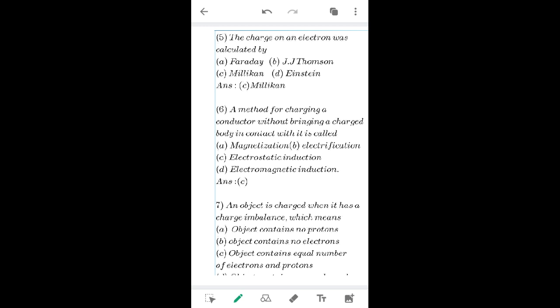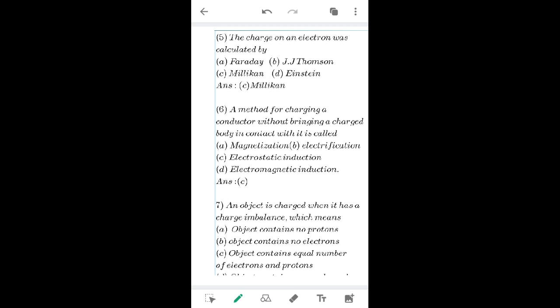Then sixth one. A method of charging a conductor without bringing a charged body in contact with it is called A, magnetization, B, electrification, C, electrostatic induction, D, electromagnetic induction. Yes, the right answer is electrostatic induction.